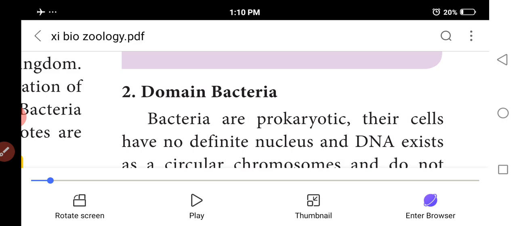Many are decomposers. There are beneficial bacteria, called probiotic bacteria, the best example being Lactobacillus, and harmful bacteria which cause disease. Then cyanobacteria, blue-green bacteria. What is their function? In earlier geological periods they produced oxygen, changing anaerobic to aerobic conditions.